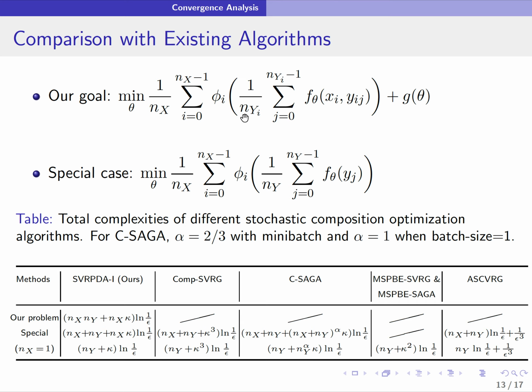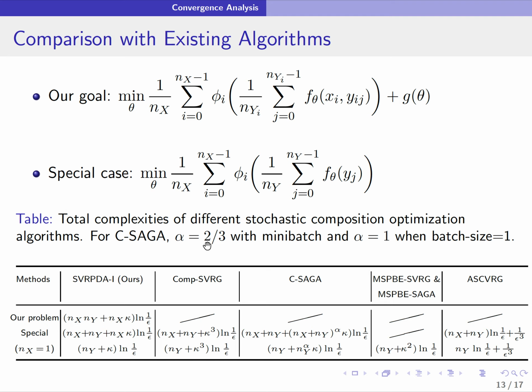However, the complexity can also be derived for the special problem over here, and we compare the complexities with the other algorithms for the special case, because other papers derive complexity for their algorithms in the special case. And even in this case, we observe that our algorithm has comparable or better complexities compared to all composition optimization algorithms.